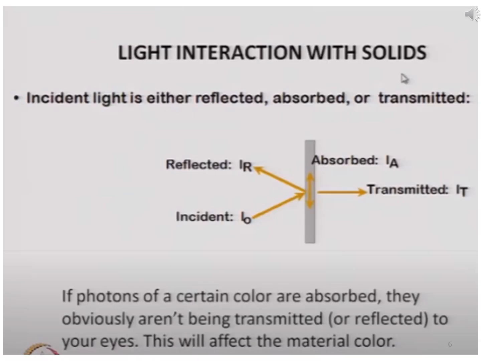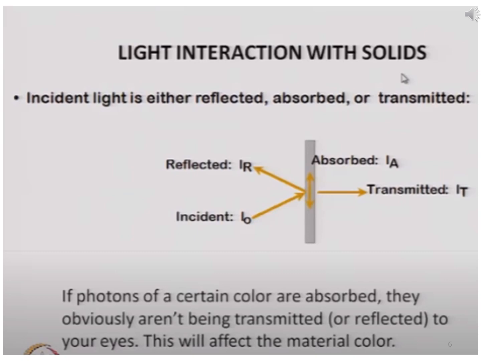As we previously talked about, light interacts with some medium or solids. This incident light could be reflected, it could be absorbed, or it could be transmitted. In this figure, you can see the incident ray that strikes a medium. The incident ray is I naught, and when it is reflected back, its angle will be the same as the incident light has.